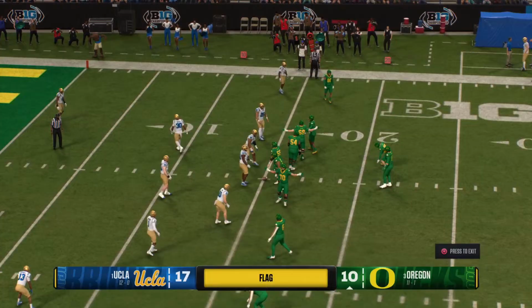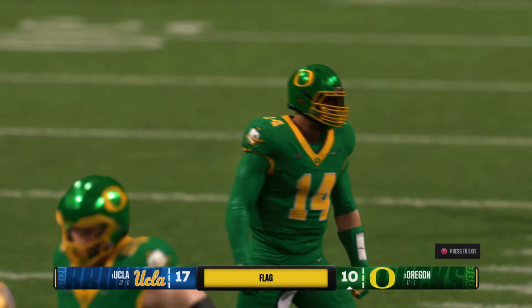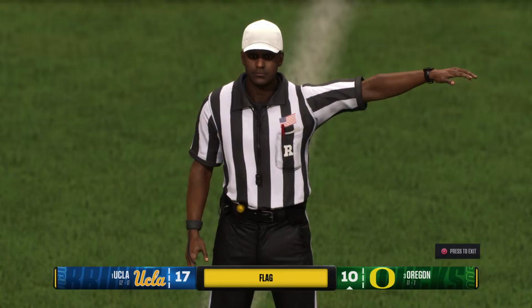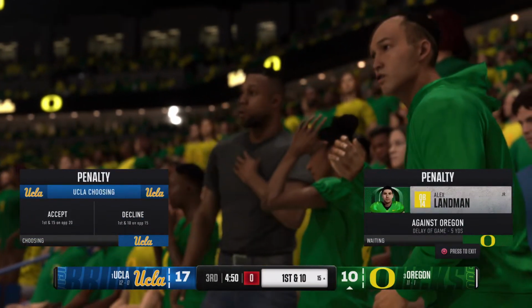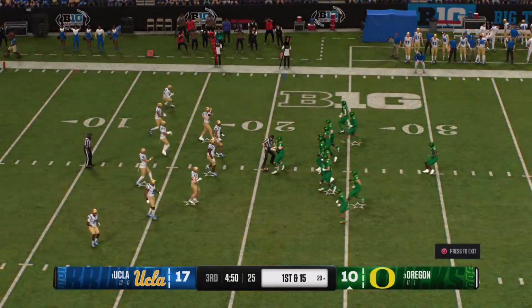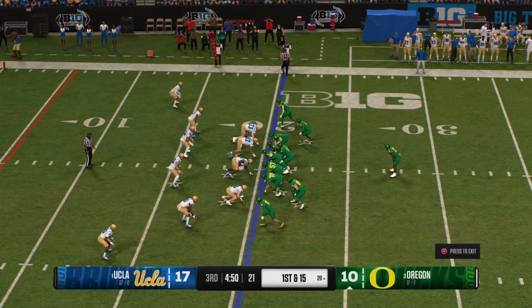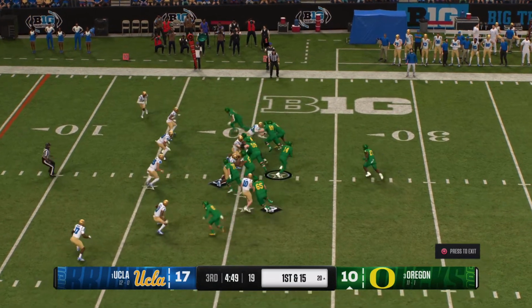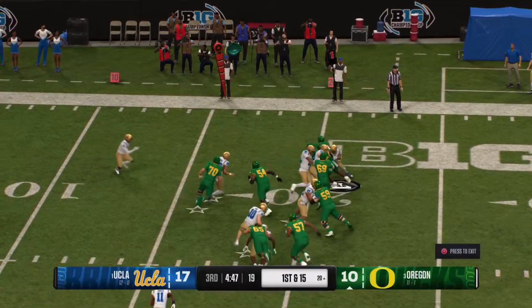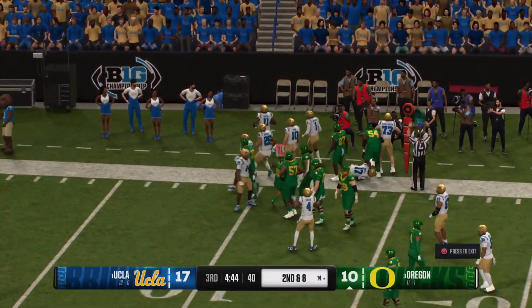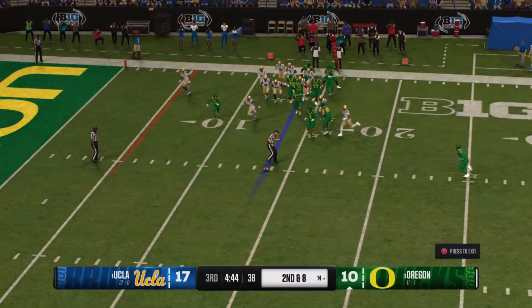Looks like he didn't get the snap off in time. That'll cost him 5 yards. Delay of game, offense. Quarterback unaware of the play clock. That'll cost them 5. And the 8th play on this drive coming up. One back in the backfield, and he'll get the carry. And he'll make his way out of bounds after gaining decent yardage.